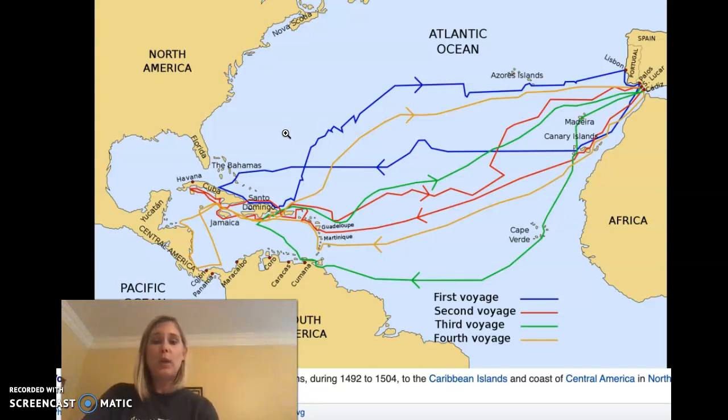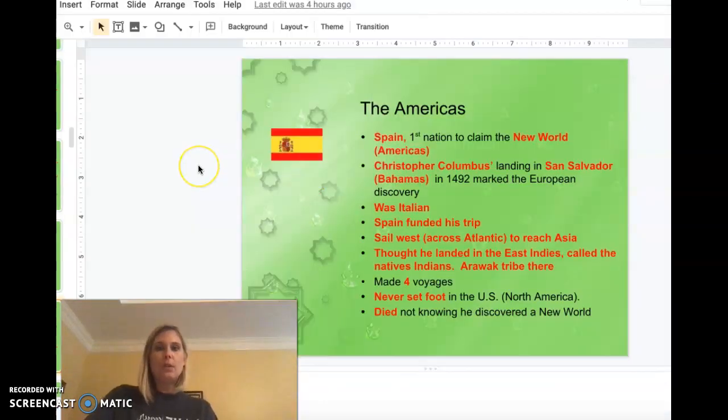And then, of course, he will get the credit. So make sure you have filled in your number 3 with the 4 voyages and that Columbus never set foot in the United States, which is present-day North America. And unfortunately for him, he died not knowing that he discovered this new world.